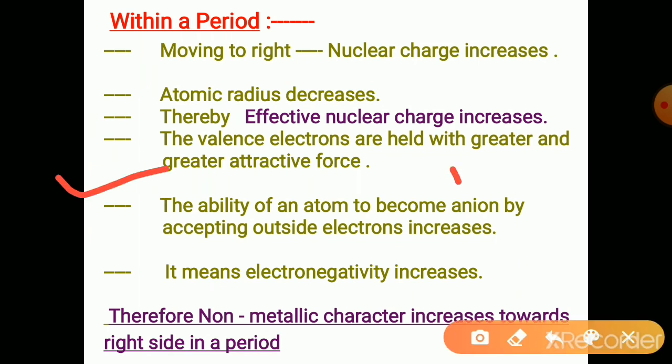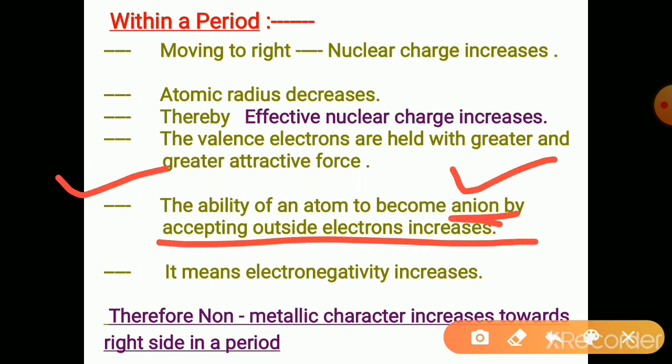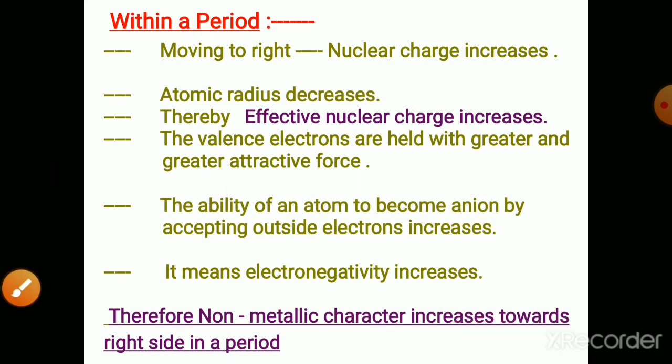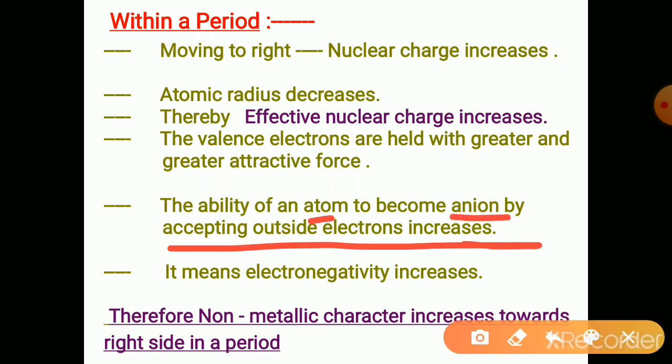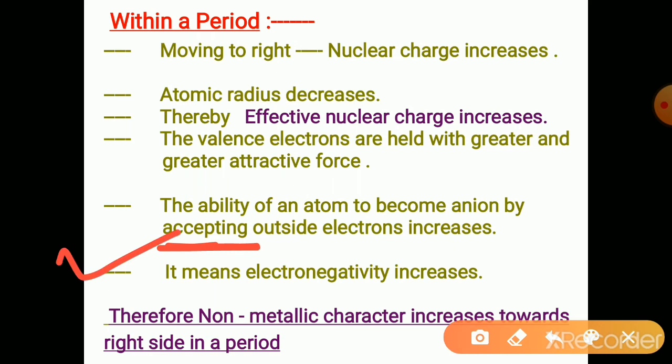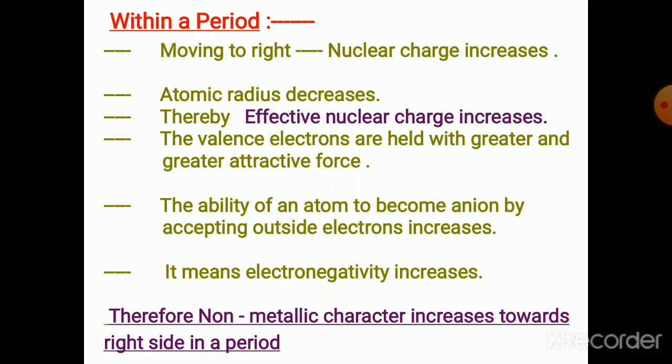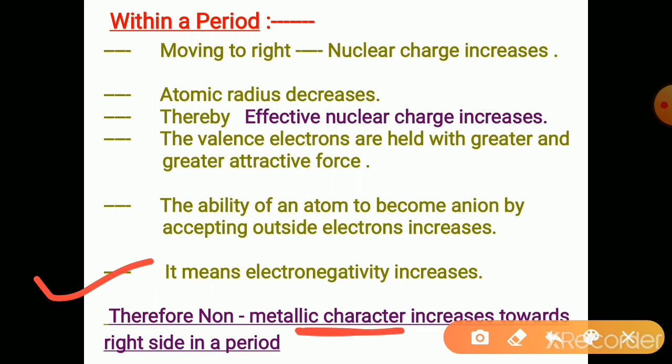Because of this, the ability of an atom to become an anion by accepting outside electrons increases, and the tendency to accept electrons is nothing but electronegativity, which increases towards the right of a period. Therefore, non-metals are electronegative, and non-metallic character increases towards the right side in a period.